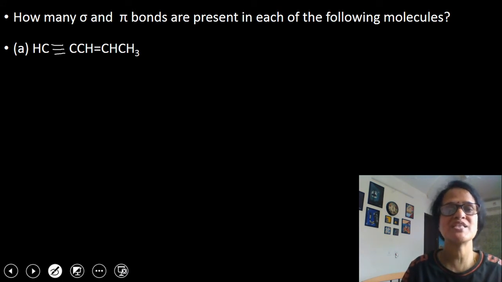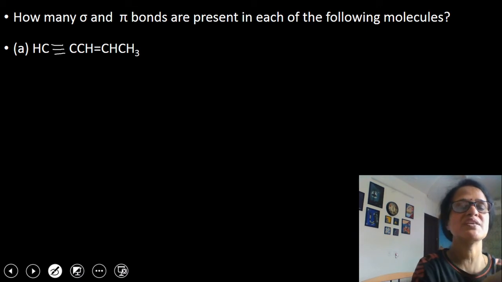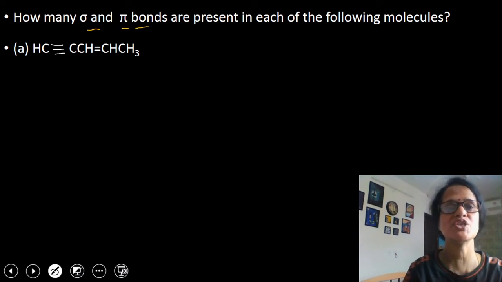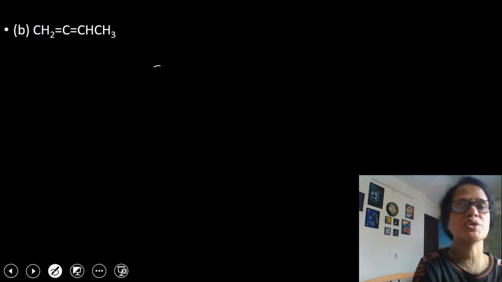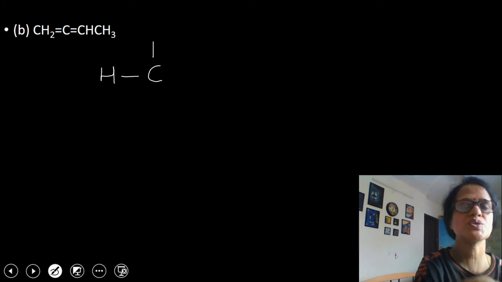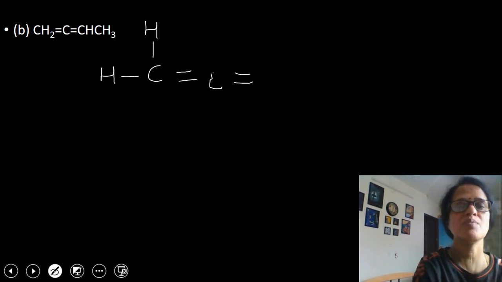Now I am going to discuss a few questions based on the topic which we have discussed just now. Children, in the first question they are asking how many sigma and pi bonds are present in each of the following molecules. I'll write the structure again: CH2 double bond C, then again double bond C. Then on this carbon you have H, then you have CH3. So this is the molecule.